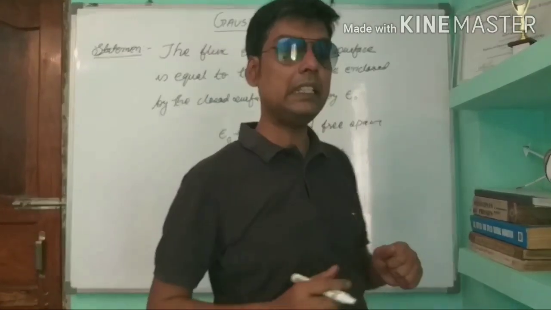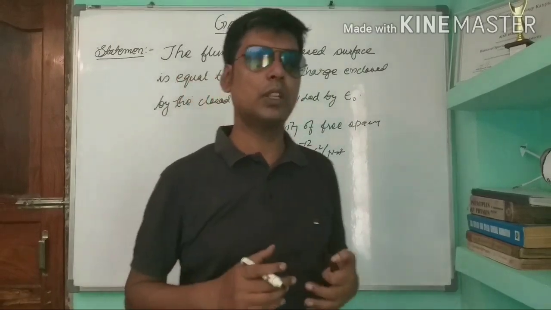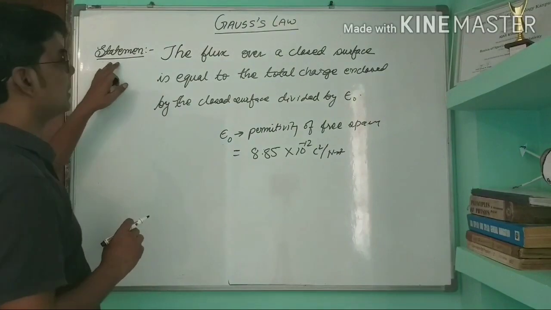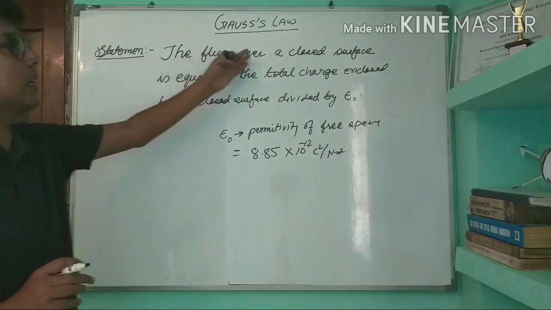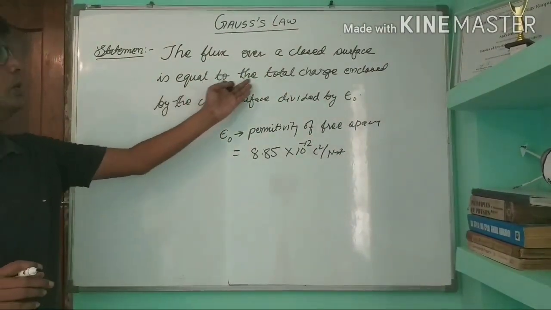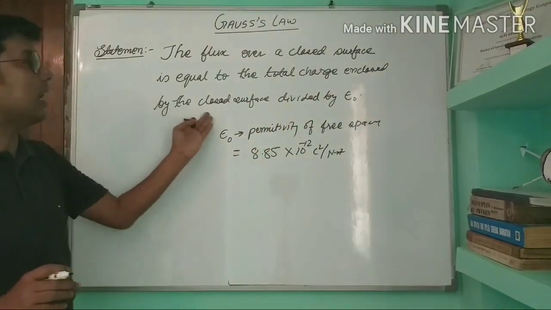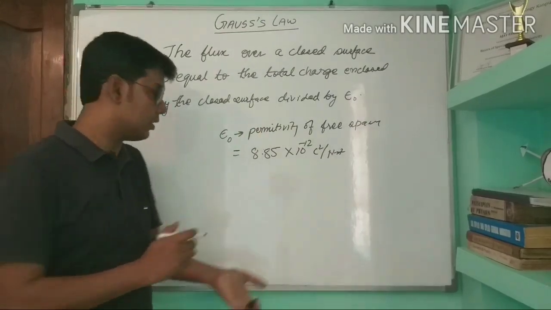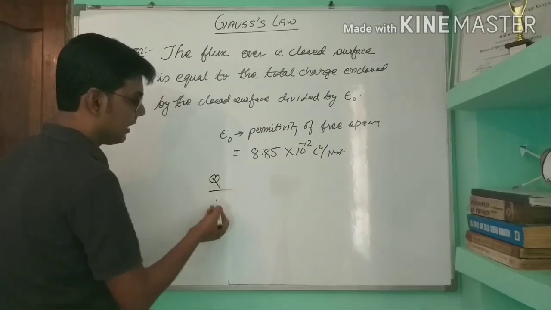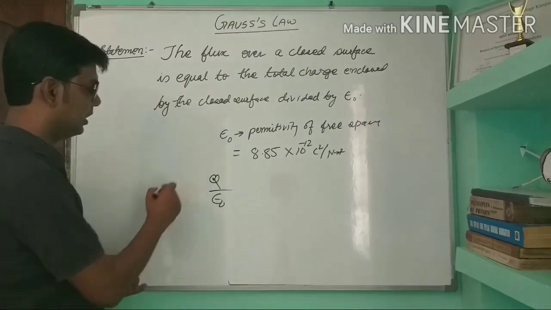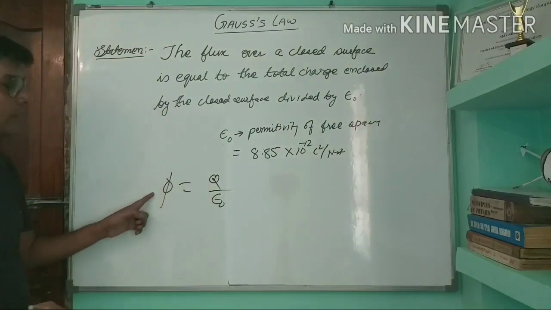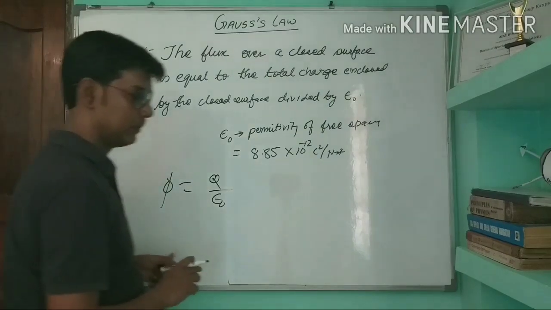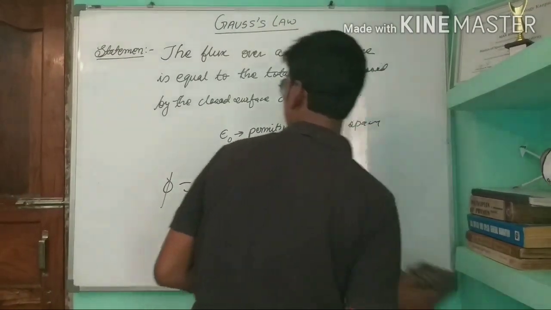Now we will see whether this law is true or not, so we will give a proof. A statement says the flux over a closed surface is equal to the total charge enclosed by the closed surface divided by epsilon 0. That means if the total charge is Q, then the total electric flux is equal to Q by epsilon 0.